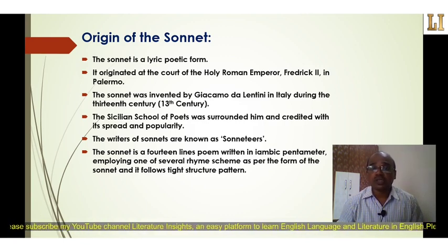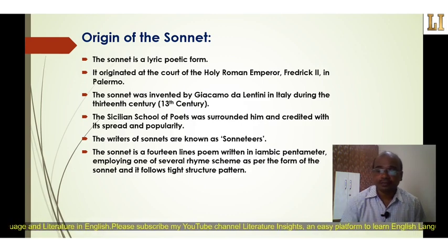So here is a question: what is iambic pentameter? Pentameter is five metrical feet, and iambic is a metric foot with two syllables, an unstressed one followed by a stressed one. It has a particular rhyme scheme as per the type of sonnet, and it follows a fixed, tight structure pattern for its composition.